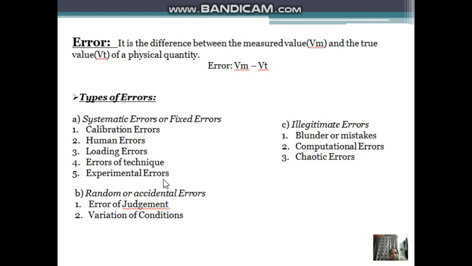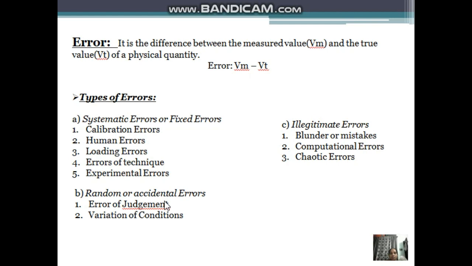And experimental errors. What are experimental errors? The components of an instrument may be assembled incorrectly, and due to this an error may occur. This error does not vary with time and can be corrected. Sometimes an improper material may be selected for the instrument, causing it to wear quickly or creating friction, thus introducing an error. This is called experimental errors.